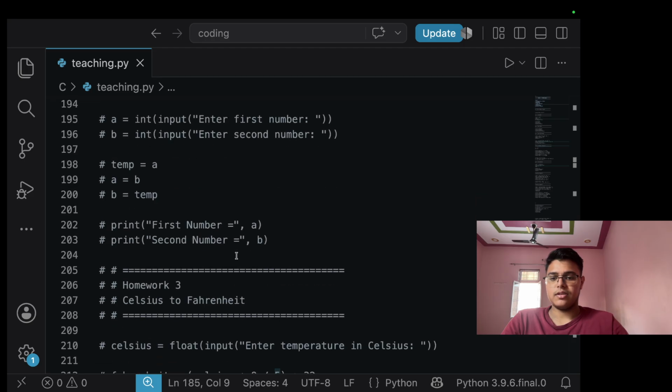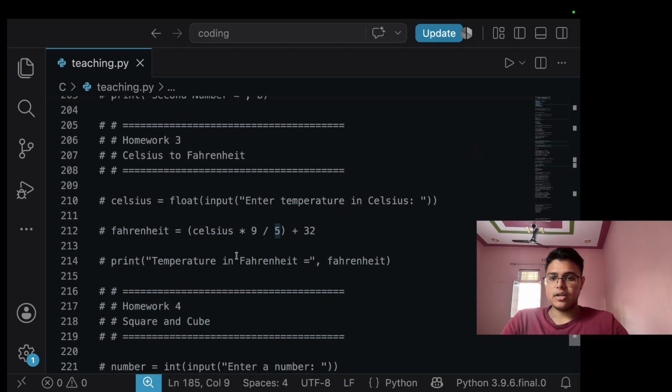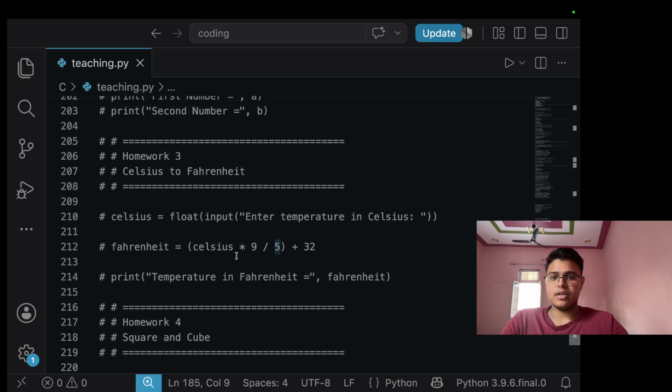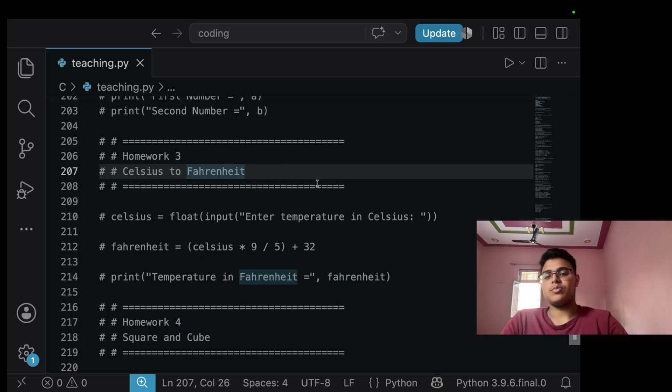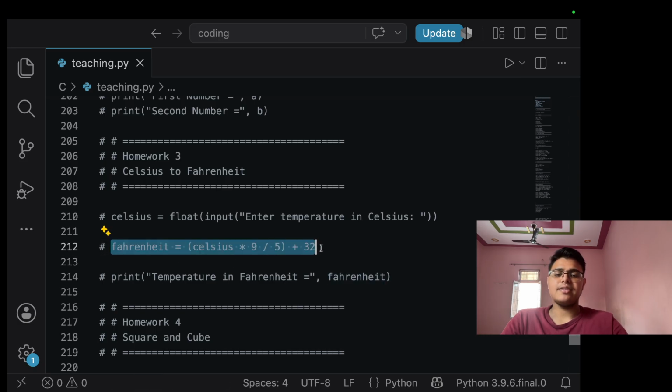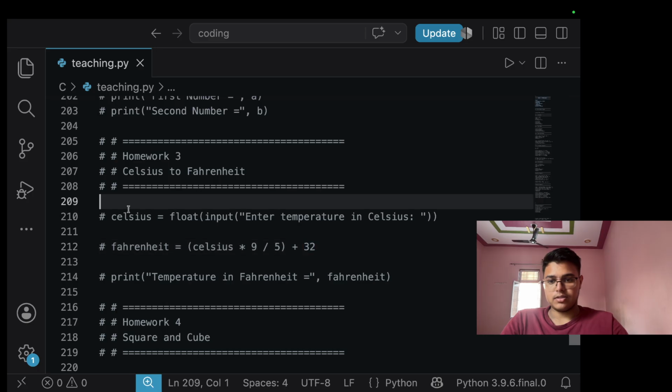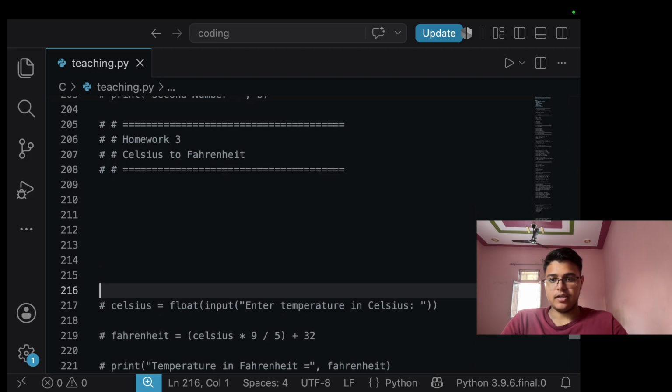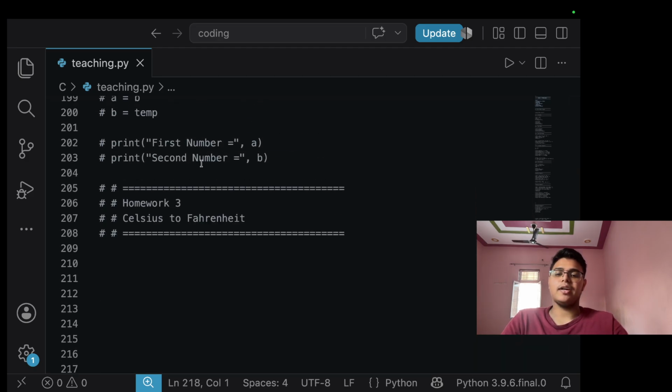So let's move to our third question, which is Celsius to Fahrenheit. There is a formula for Celsius to Fahrenheit, which is written here also. It's Celsius into 9 by 5 plus 32. Okay, wait. So if you guys want to try, just pause the video here and you can try.